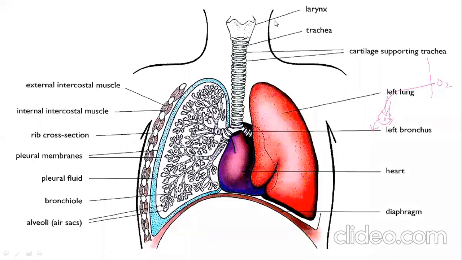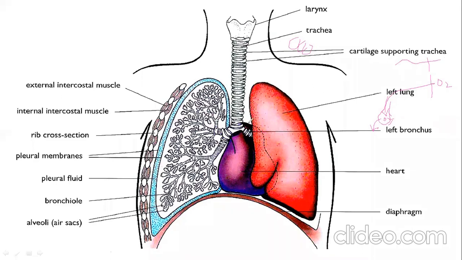This trachea contains hard, C-shaped structures called cartilage. Several cartilage rings combine together and form the trachea. The function of this cartilage is to keep the airway open. This is very important. What is the function of cartilage in the trachea? To keep the airway open and support the trachea.